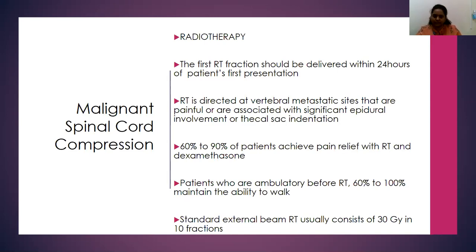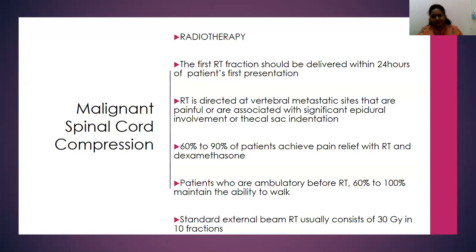Most of the time, for patients who were ambulatory, when you look at a performance status score, we use the ECOG scale or the Karnofsky performance scale of 80, or an ECOG scale of 1 or 2. Patients who are ambulatory like this prior to this particular event have higher chances of being able to maintain their ambulation post this event too. So the earlier the RT is given, the better the chances of recovery.